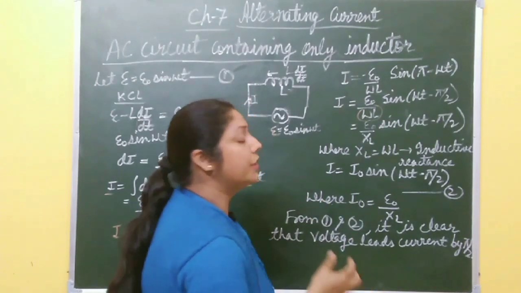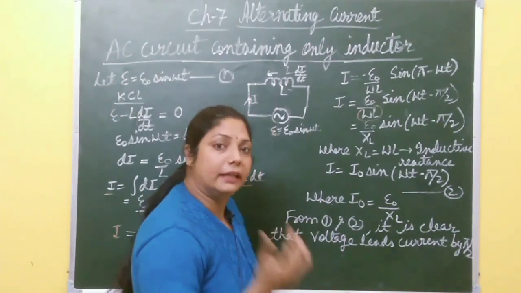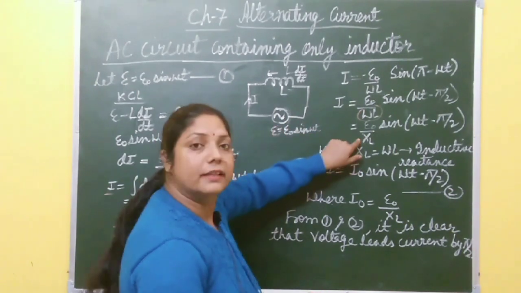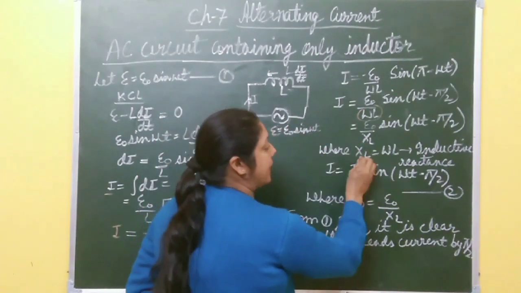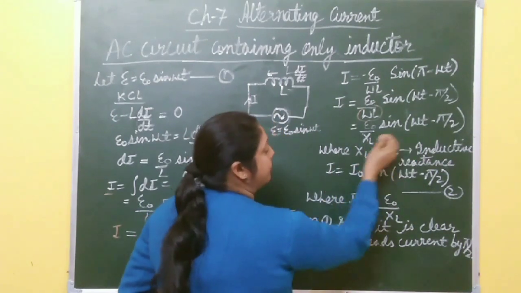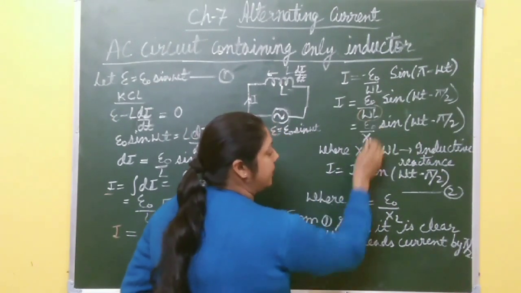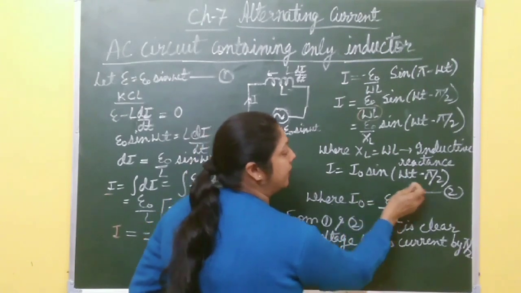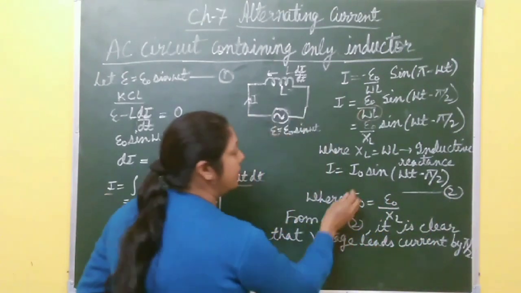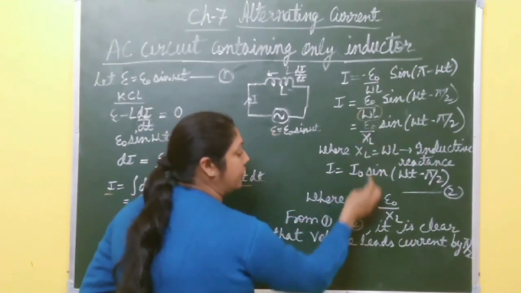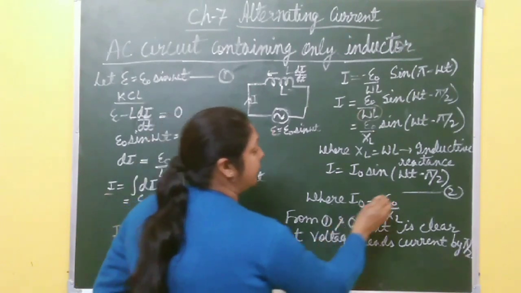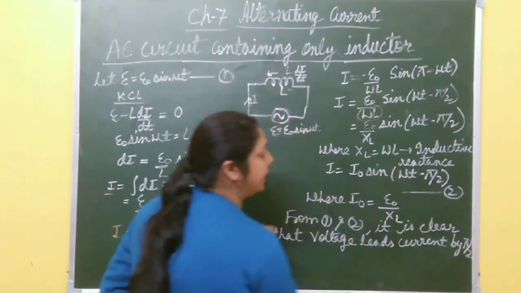This XL is called inductive reactance. It is the opposition offered by the inductor in this circuit, right? It acts like a resistor, right? So this XL is called inductive reactance. Then this equation becomes I equal to E naught by XL, you write I naught sin omega t minus pi by 2. This becomes equation number 2, where this I naught is E naught by XL. It is the peak value of alternating current. So you get the equation of I in terms of sin omega t.